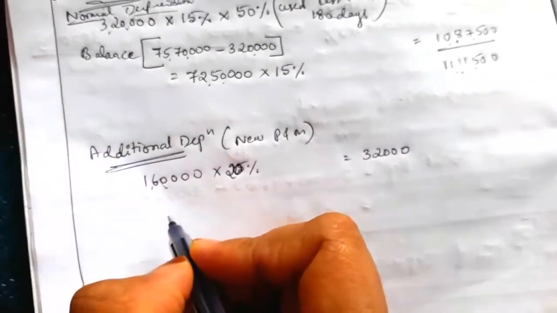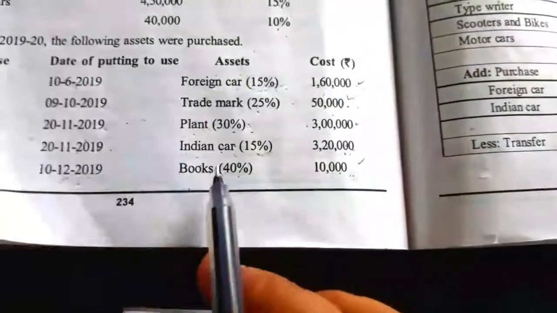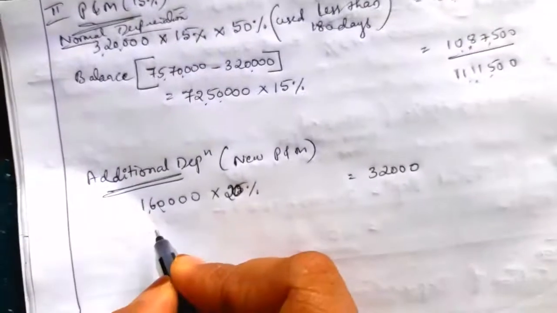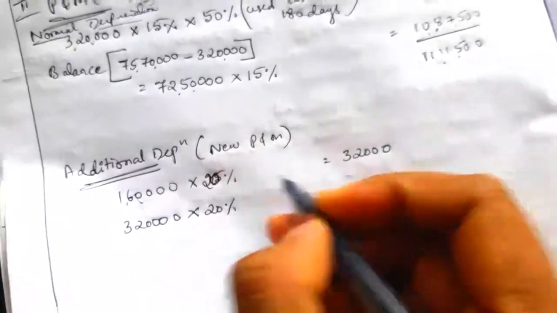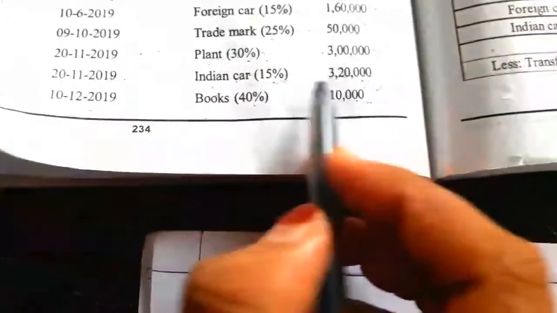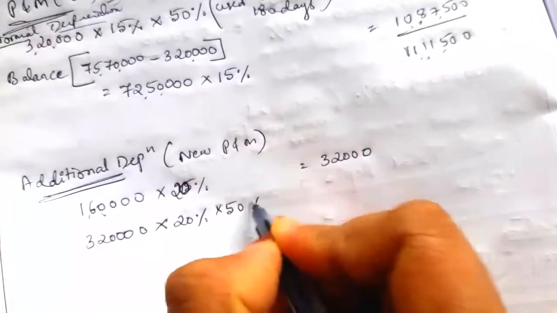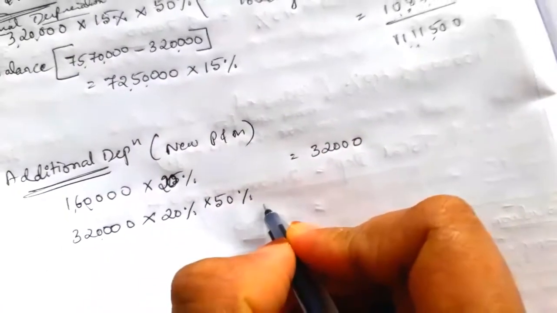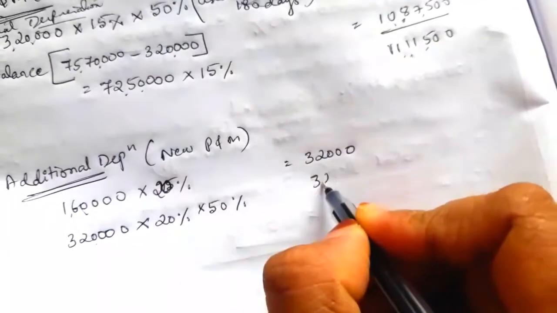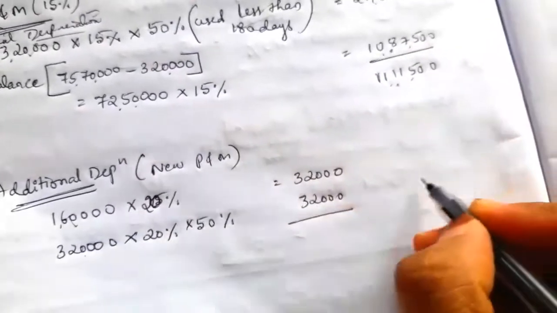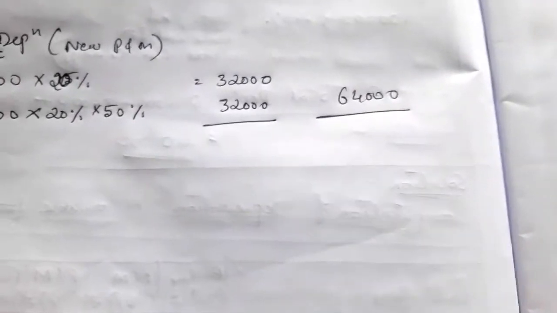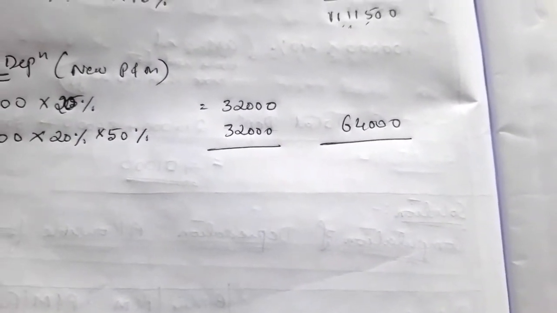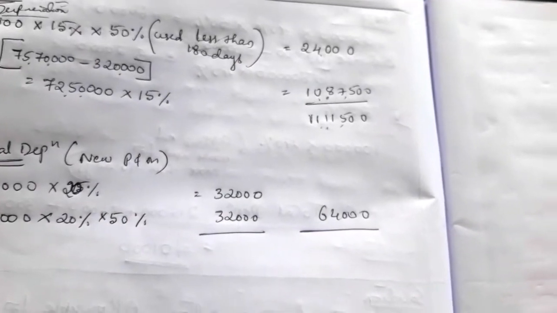Next, one more new purchase is Indian car 3,20,000 value. On this we have to charge additional depreciation of 20%, and this Indian car was purchased after October, so we have to charge 50%. So 3,20,000 into 20% into 50% is equal to again 32,000, total 64,000 additional depreciation. So total depreciation in the case of plant and machinery rated 15% is equal to 11,75,500.